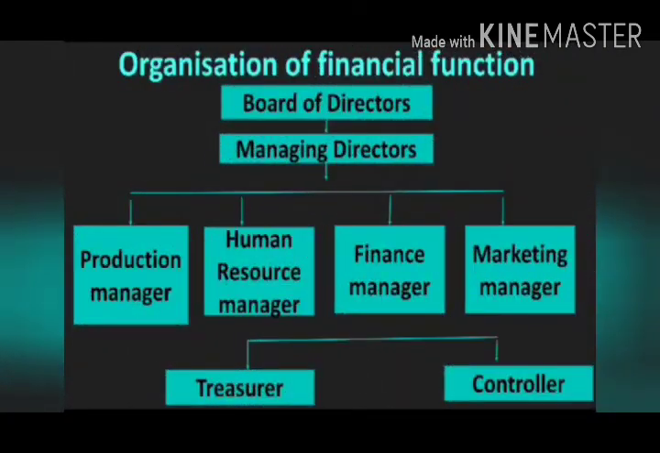Next, organization of financial function. Here I have given the organization chart. First, the board of directors is the main body, taken from the shareholders. Under them we can see the managing director. Then under them there are four departments: production manager, human resource manager, finance manager and marketing manager. From this chart we will be able to understand